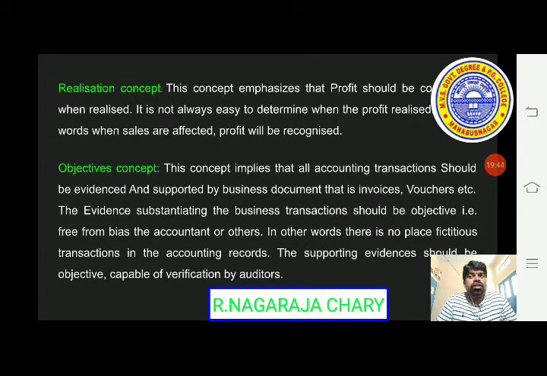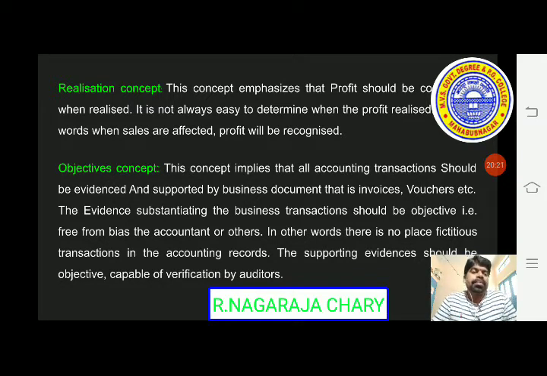If you write anything without evidence, the bookkeepers, the accountant or the concerned authorities will treat it as some bias having taken place. Do not write any fictitious transactions. That is why only evidenced transactions are to be recorded. So, the first concept we said, monetary transactions are to be recorded. Those monetary transactions also should be evidenced.